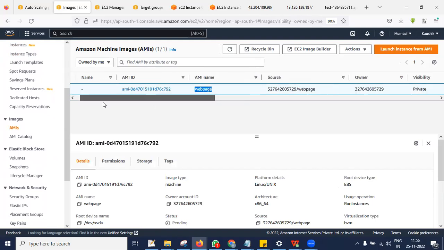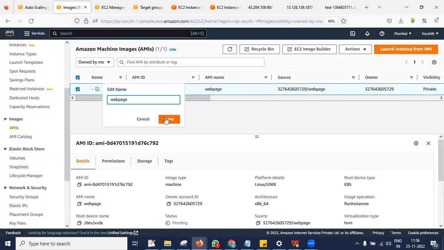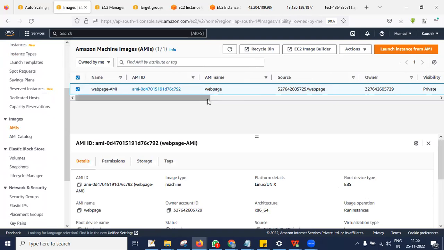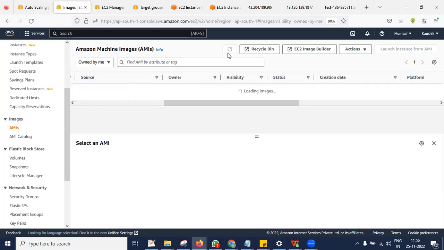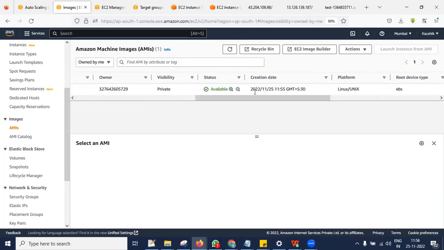Let me give the same name here, web page AMI. Check the status. It is in pending state. We can wait some time. Yeah, it is in available state.